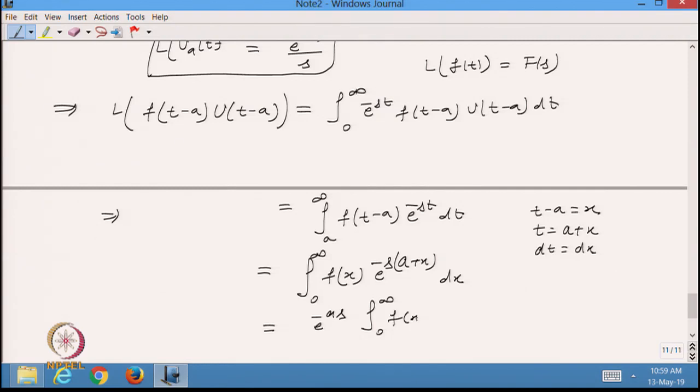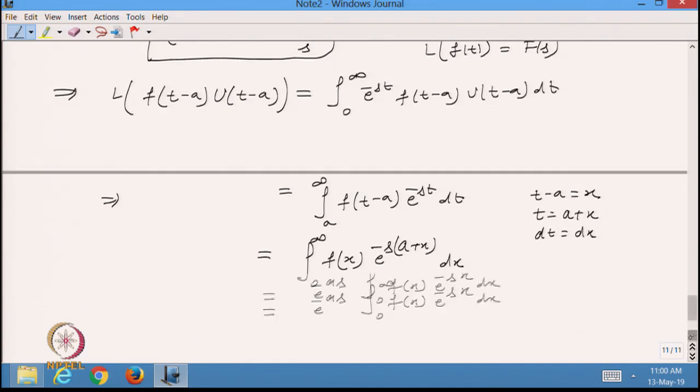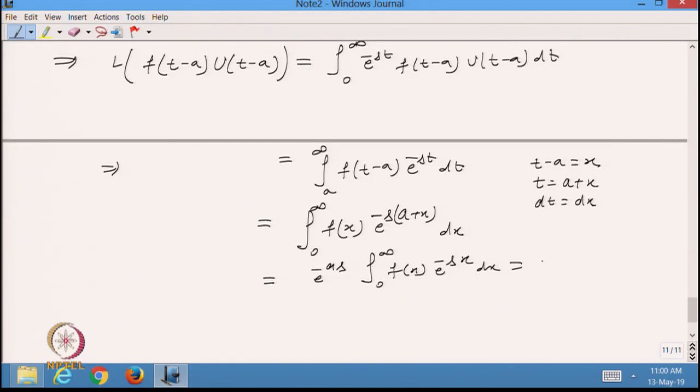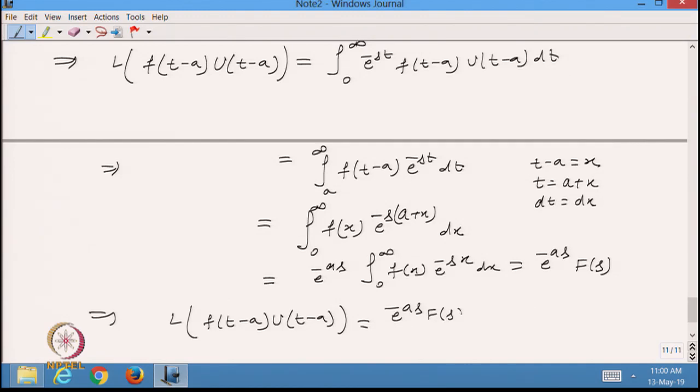So, it is my f x e raised to power minus s x dx, and this is the Laplace transformation of the function f x. So, from here I can write that this is equal to e raised to power minus a s times F s. So, I can say that the Laplace transformation of the function f t minus a multiplied by u t minus a is equal to e raised to power minus a s times F s.